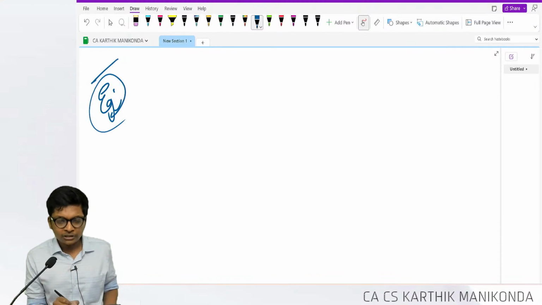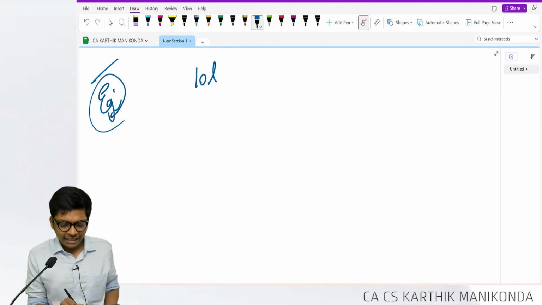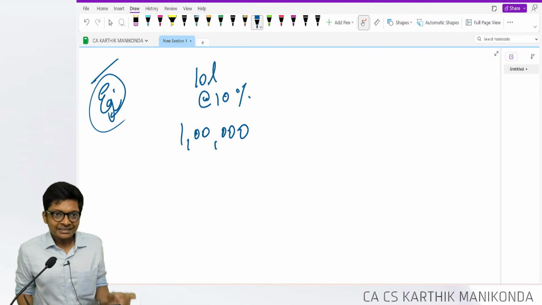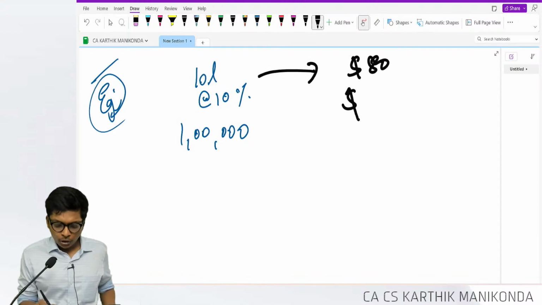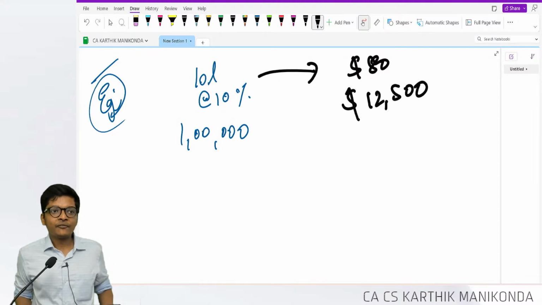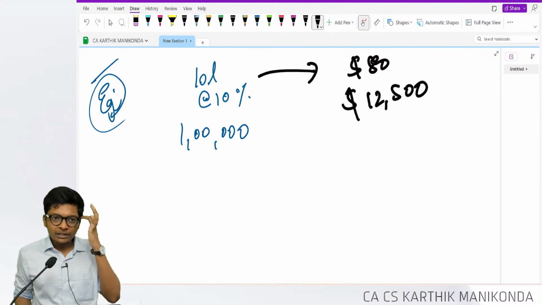The last core concept in this standard. Let's say you are borrowing 10 lakhs in India at 10%. The interest will be 1 lakh. If you want to borrow the same amount abroad, assuming the dollar rate at 80, how much will you borrow? 12,500, correct? We will borrow 12,500.